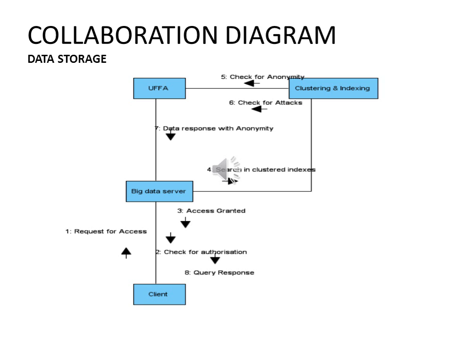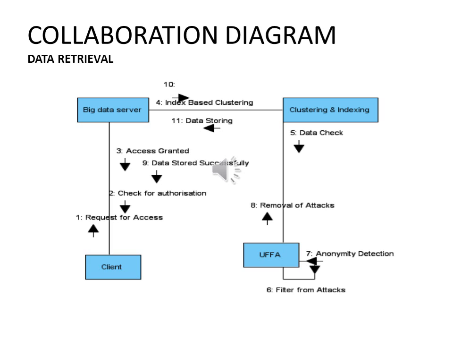Data storage can be done only with the help of client registration. So first the client gets registered and then searches for the respective data in the database. First the search is done in the indexes and clusters, and then if not available it is proceeded to the main database. In this diagram, the process of data retrieval is shown with respective operations such as authorization checks, filtering of attacks, anonymity reduction, and successful data retrieval and data check. During the index and cluster check, if the queries are available, then there is no need to check within the main database.